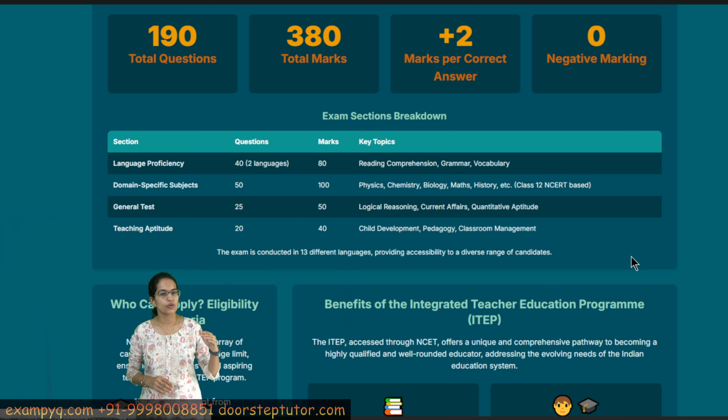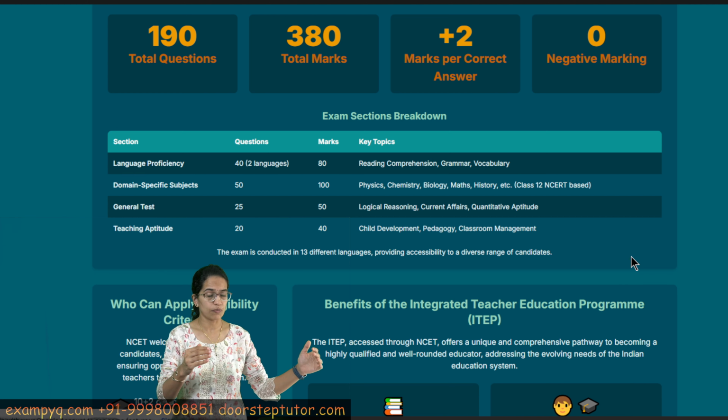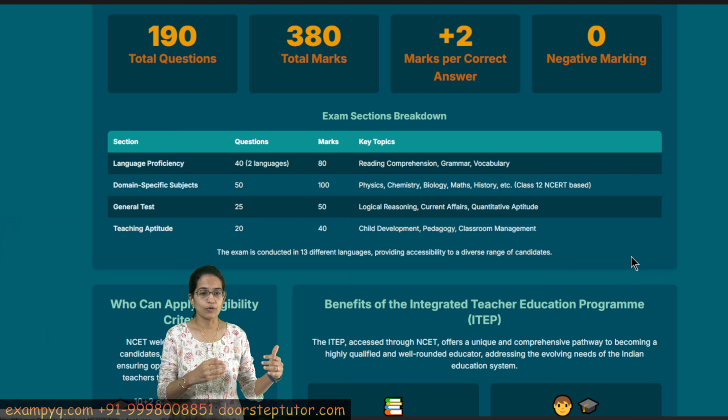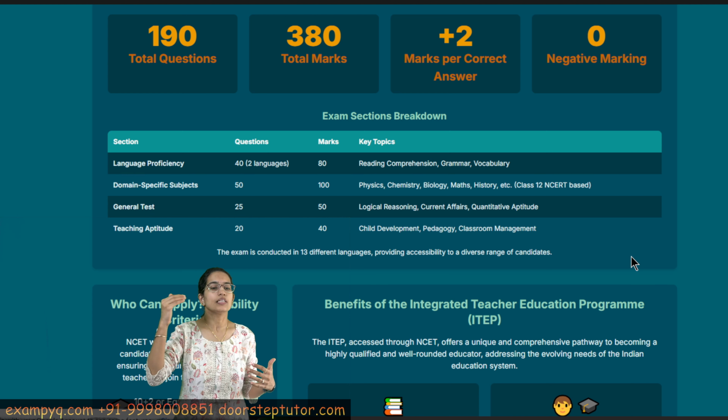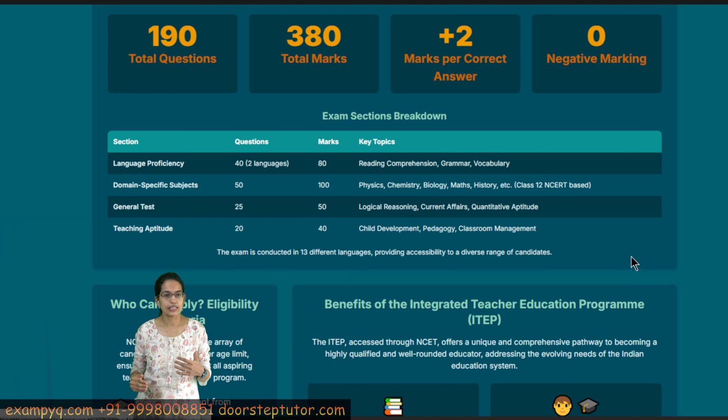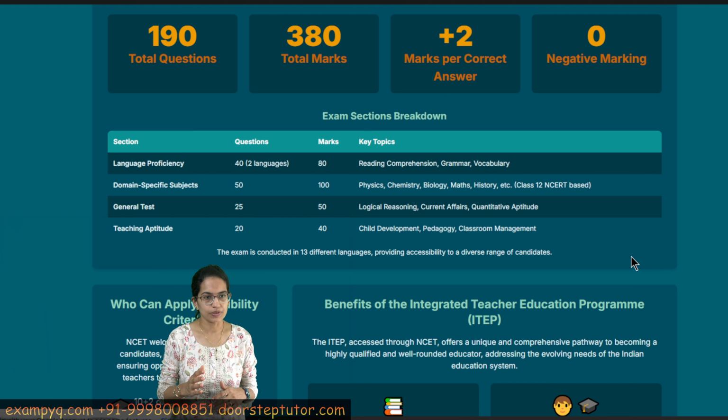Then would be your domain specific subject, so you can opt for agriculture, accountancy, business studies. So whatever subjects are there in CUET UG, the same subjects are there in NCET with the same syllabus, of course. So you can prepare for your domain specific subject.